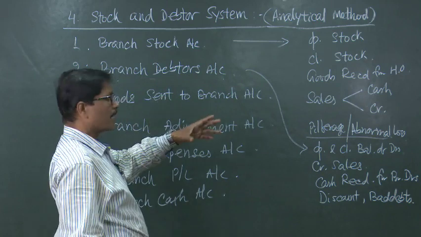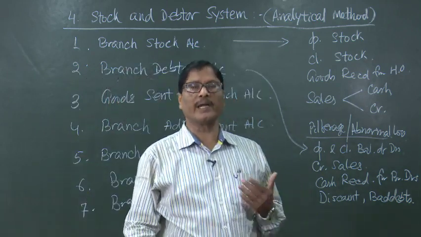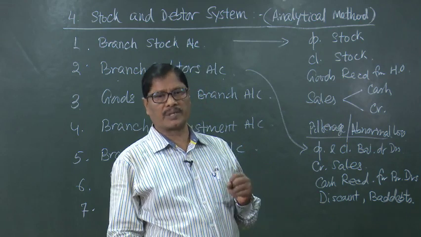Goods sent to branch account as usual record only when the goods are sent, and the loading if any, how it will be removed from goods sent to branch.